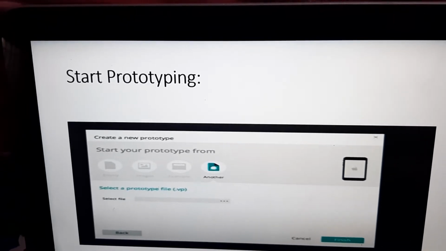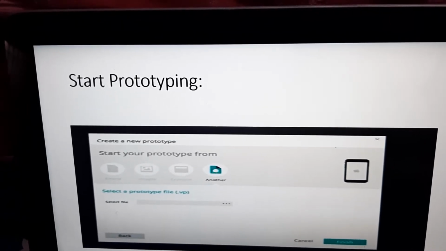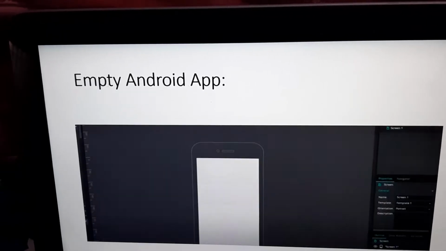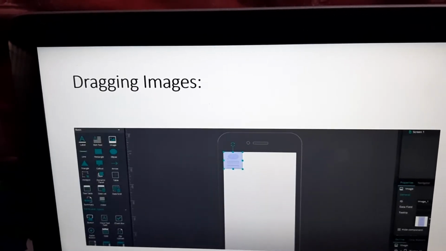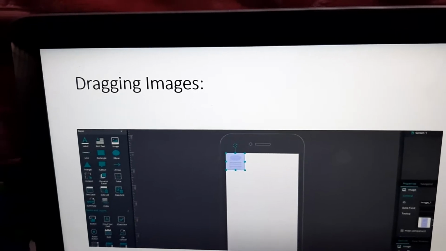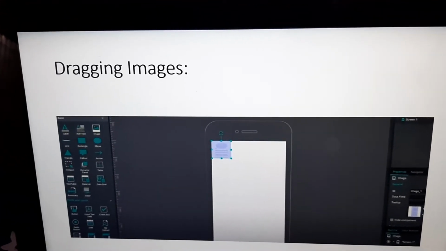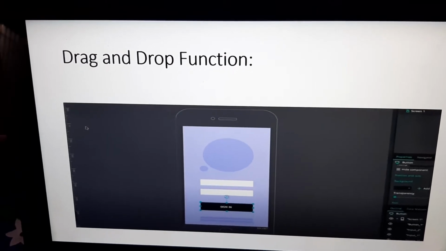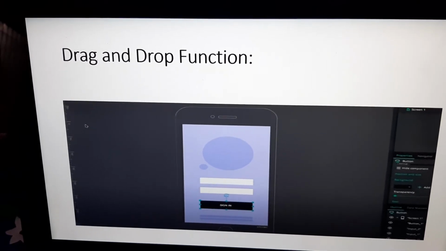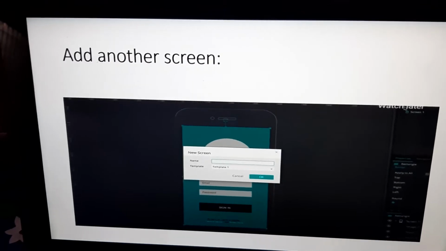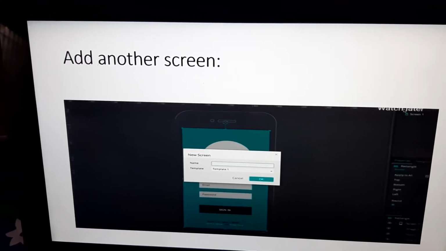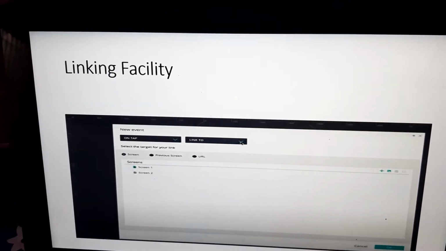Then we have to select prototyping, from where the prototyping starts. Here we choose an empty Android app. Next one, dragging images. Here is the functionality of dragging images and drag and drop of different functionals for interactive designing. Next, we can add another screen while using the prototyping design in the same screen.